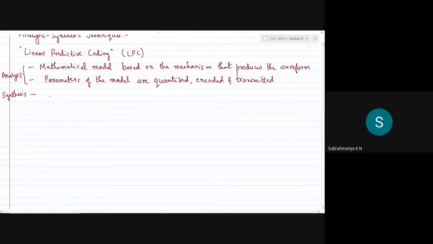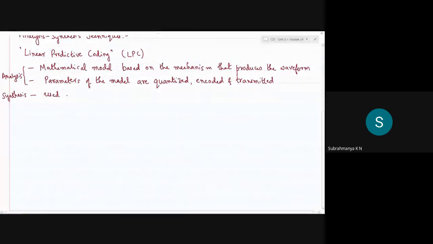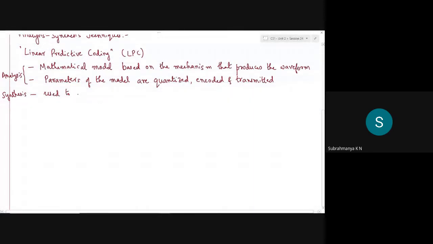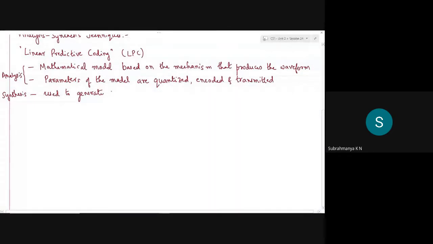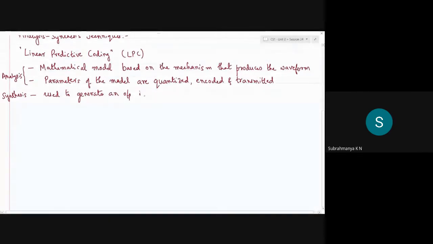Okay, so in other words, this is known as the analysis synthesis technique.